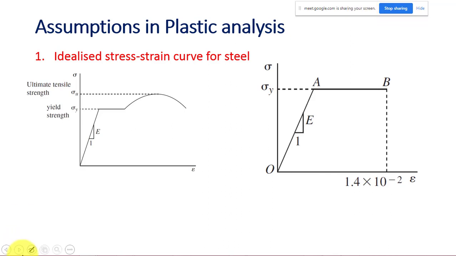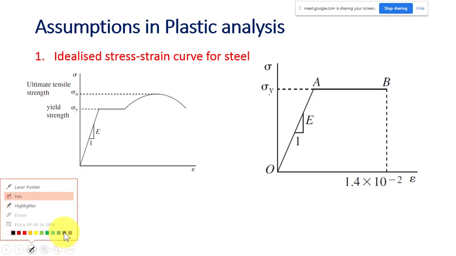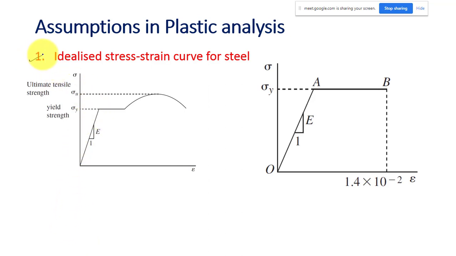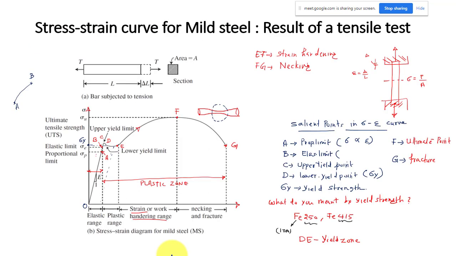The first and most important assumption in plastic analysis is that we are using an idealized stress strain curve for steel. This is my stress strain diagram, or stress strain curve, for the mild steel. There it is a complete stress strain curve.